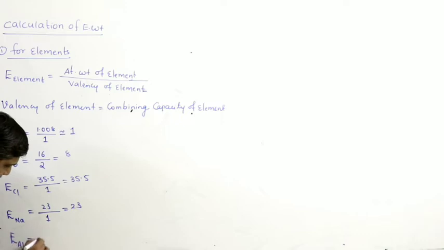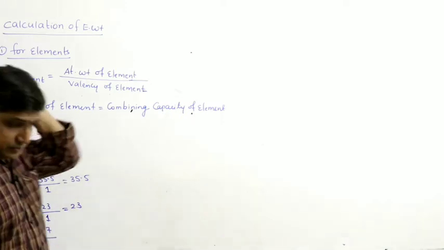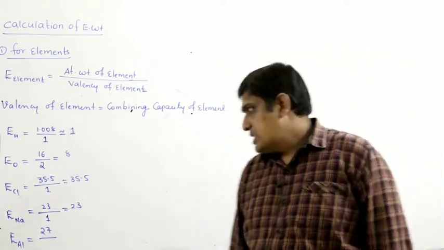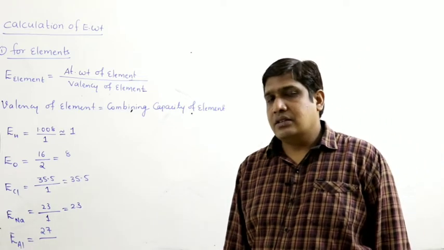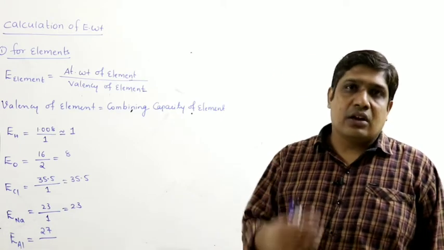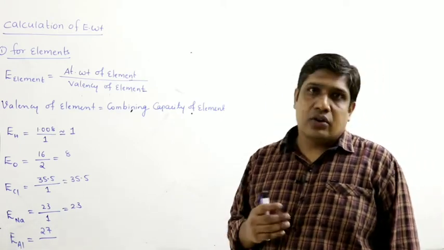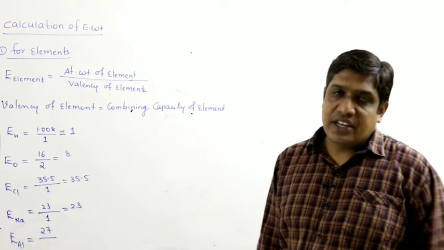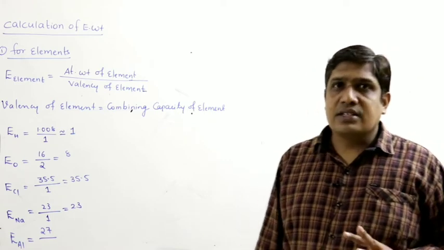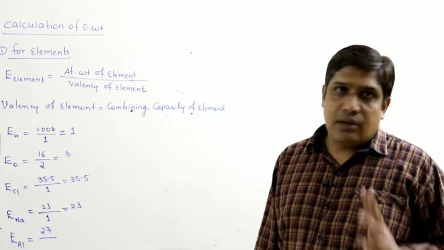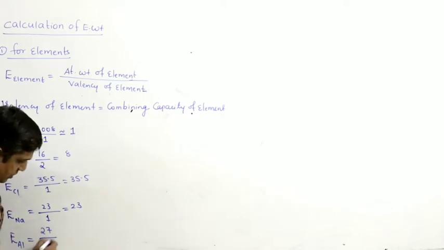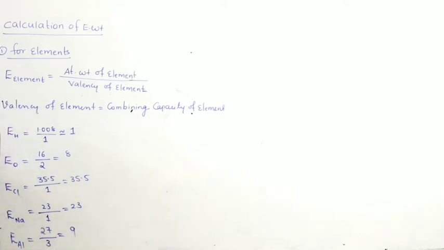Equivalent weight of aluminum. Atomic weight is 27. Aluminum belongs to the group 13. Atomic number is 13. It possesses 3 valence electrons. Because of its electropositivity, it has a tendency to lose electrons. It has to lose 3 electrons to get the nearest noble gas configuration. So its combining capacity is 3, and its equivalent weight is 9.